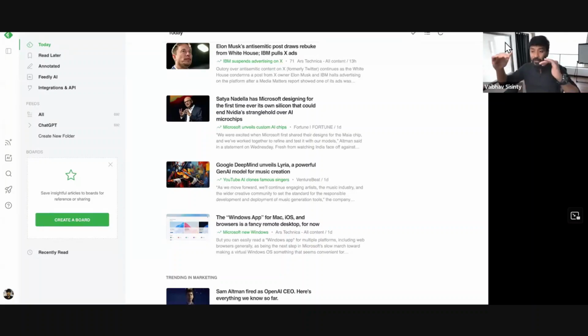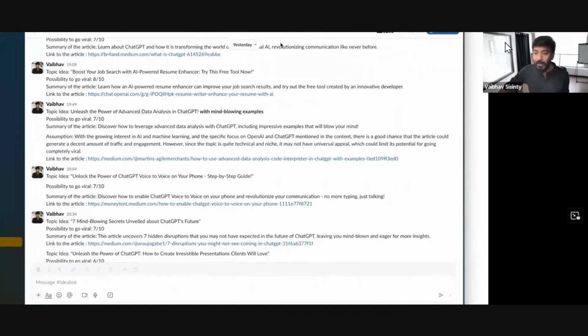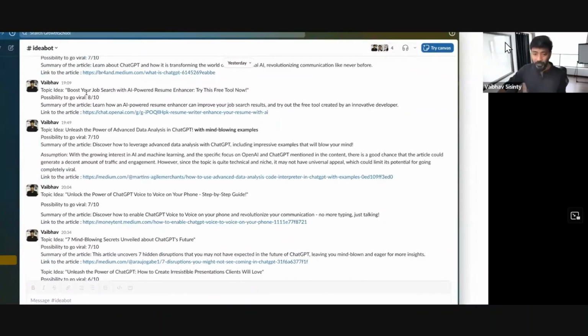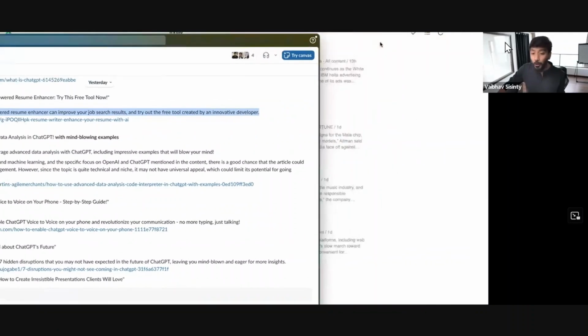Okay, what I did is, because I don't have the time to go through all of this, every time there's a new article, if you think that article has the potential to go viral, whatever I showed you manually, automating it, send that message to me on Slack. And look at this, I call this idea. Every time there's a new article on Feedly, it goes to the article, gives me the topic I can create a piece of content on, the possibility of going viral, and also some of the article. It does all of this on the go for me.